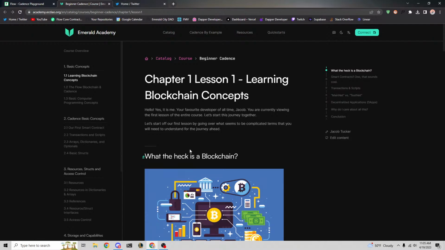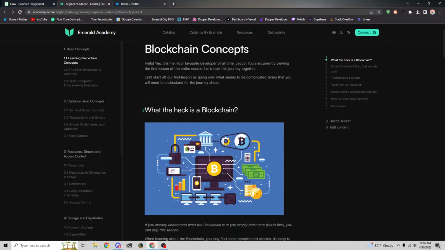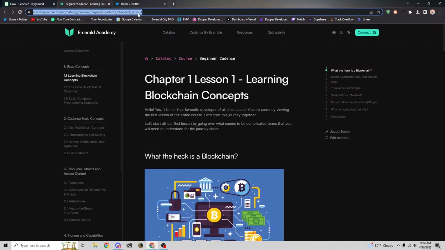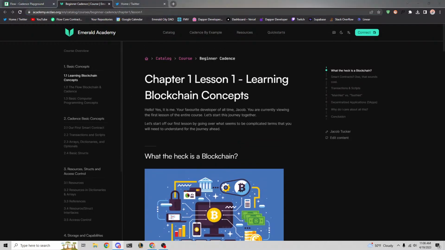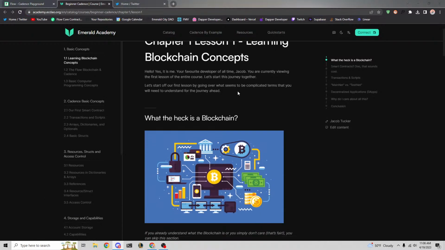Because of that, we're going to start with a little bit more abstract, what's a blockchain, that kind of stuff, and then eventually we'll get into the actual coding. We will be coding by the end of this workshop, so we will deploy a smart contract today, but we're going to spend a little bit of time just talking about the terms. I'm going to send a link in the chat for anyone that wants to follow along, but let's get into it.